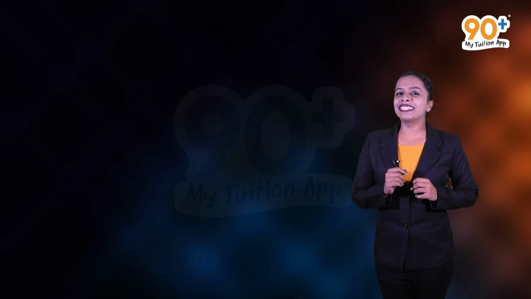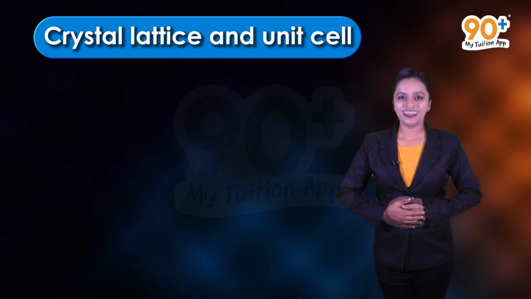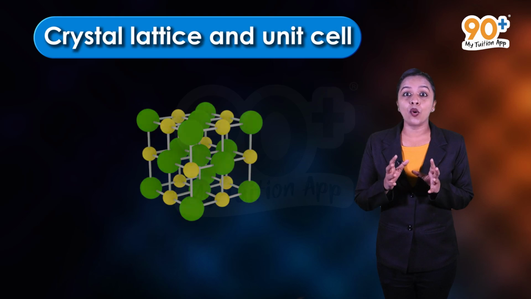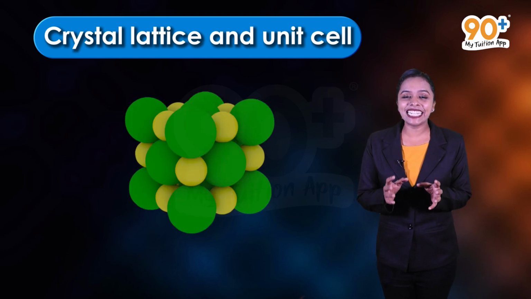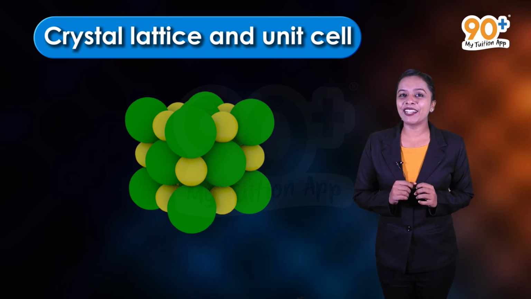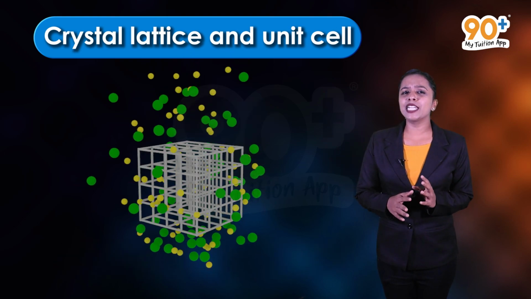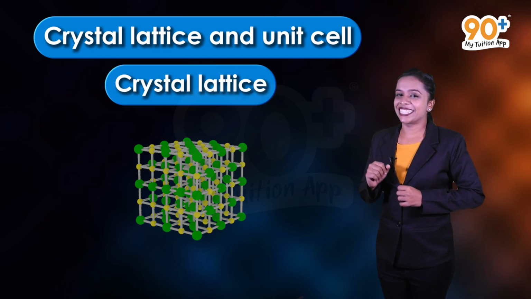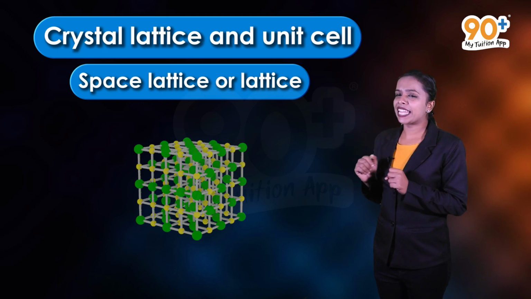Then next we will discuss the crystal lattice and unit cell. Crystalline solids have a geometric arrangement of their constituent particles, and the positions of the constituent particles in a crystal are shown by using points. These points are known as lattice points or lattice sites, and the arrangement of these infinite points is known as crystal lattice. It is called space lattice or lattice.